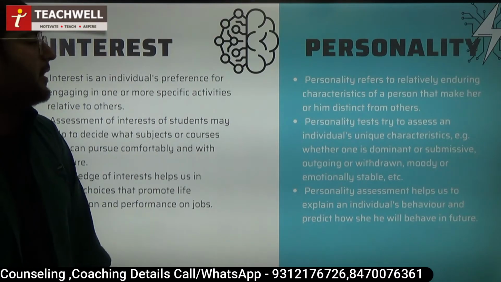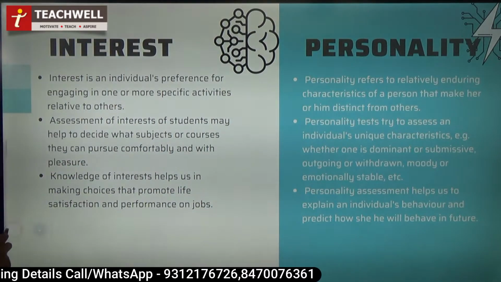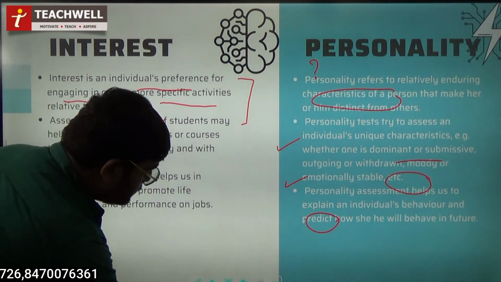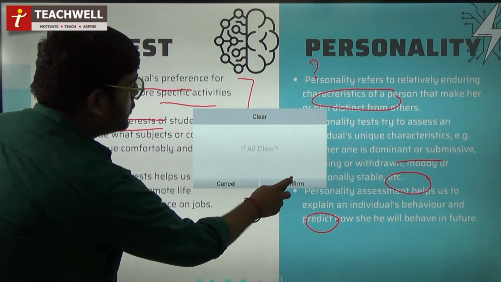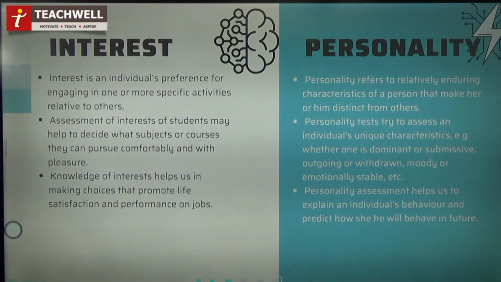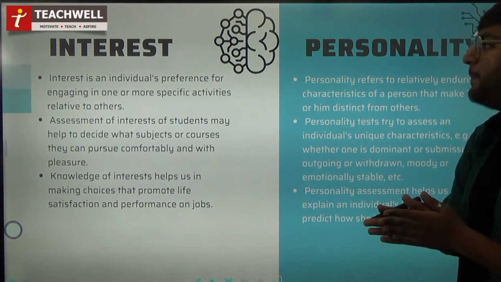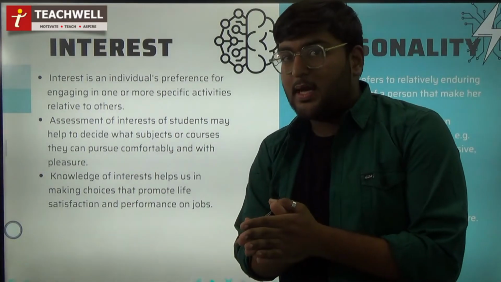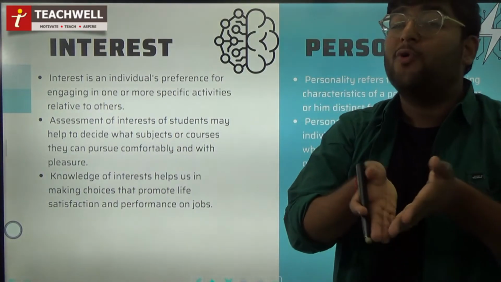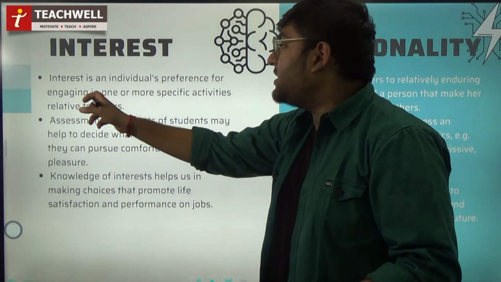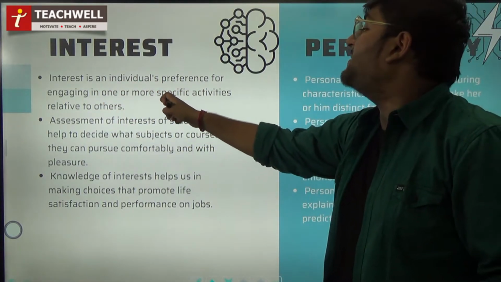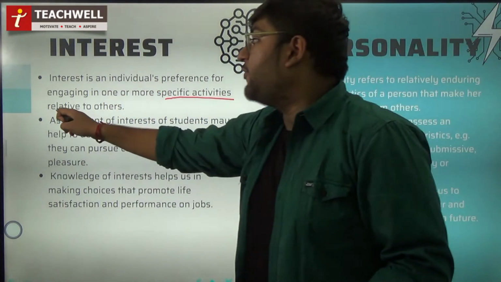Now we have interest. Another psychological attribute which is important is interest. Now, interest is an individual's preference. It is based on your preference for engaging. कि हमें इस activity में उतना time devote करना है या नहीं. ठीक है? Engaging in one or more specific activities relative to others.